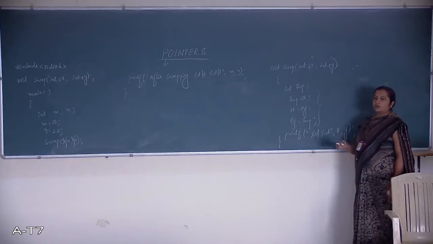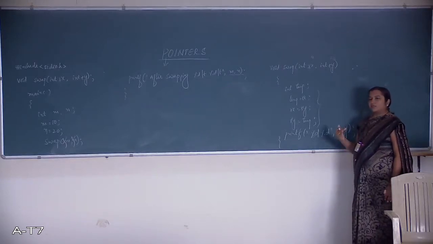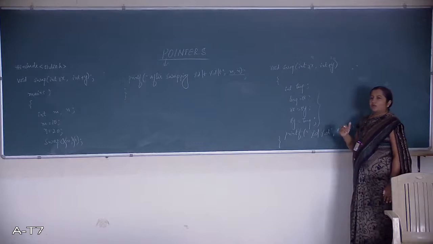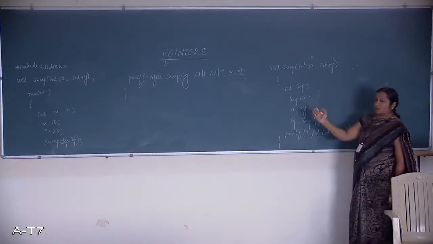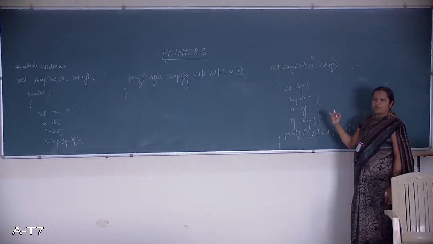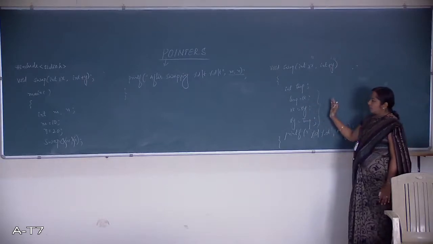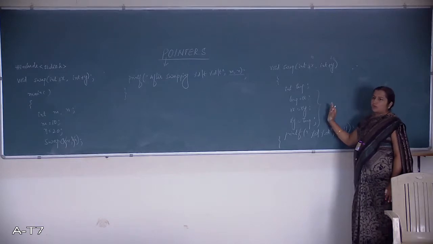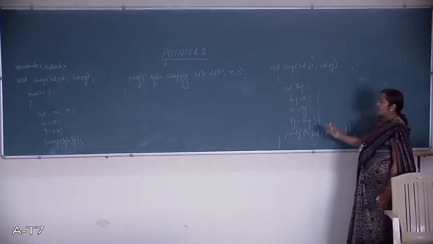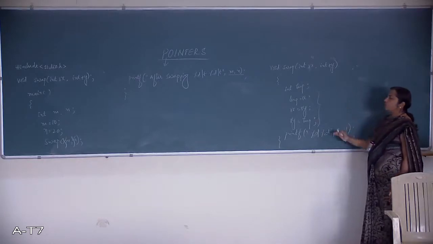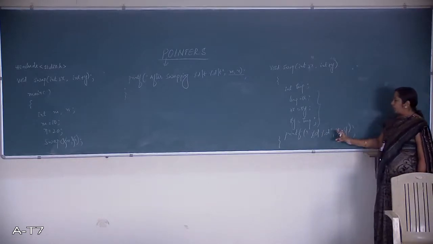But earlier that was not the case. Those x and y are local variables and their scope is only the called function, not outside it. But here that is not the case. Here it has scope in the calling function as well. Here, after the execution, both values, x and y, will be swapped.